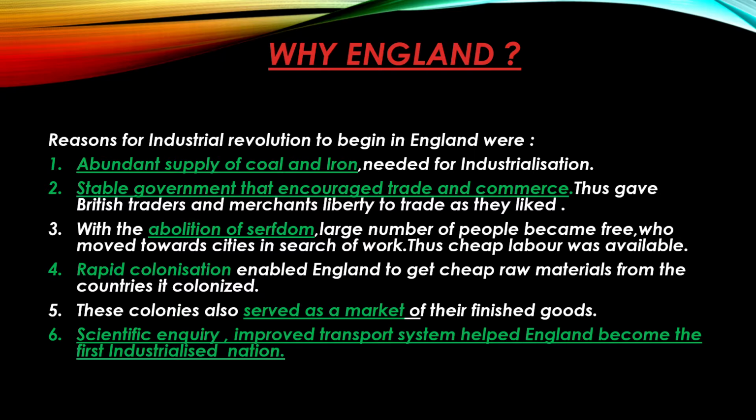Rapid colonization enabled England to get cheap raw materials from the countries it colonized. Colonization means occupation of one country by another, which leads to political, economic, cultural, and social changes in the country which is subjugated. Like India was subjugated or colonized by British people, and they ruled in India for more than 200 years. So British people had colonized India.